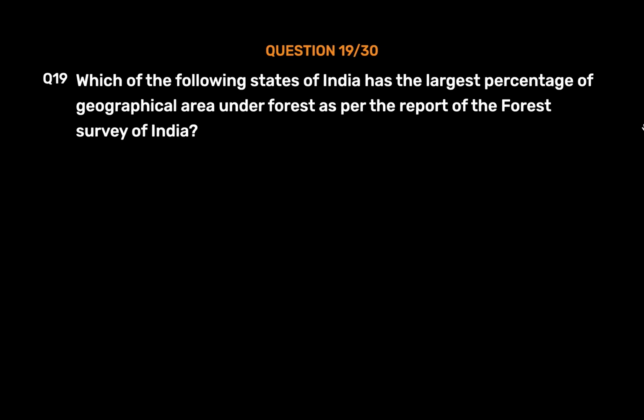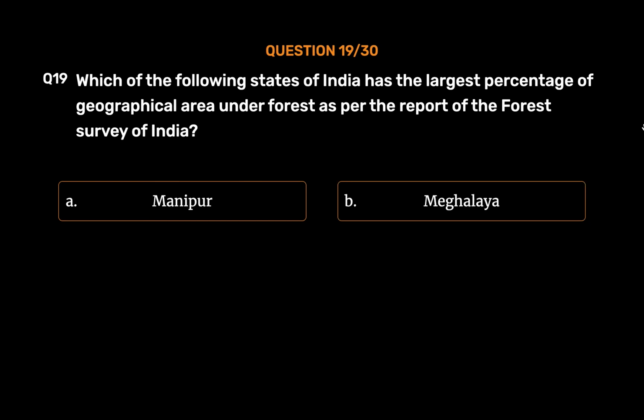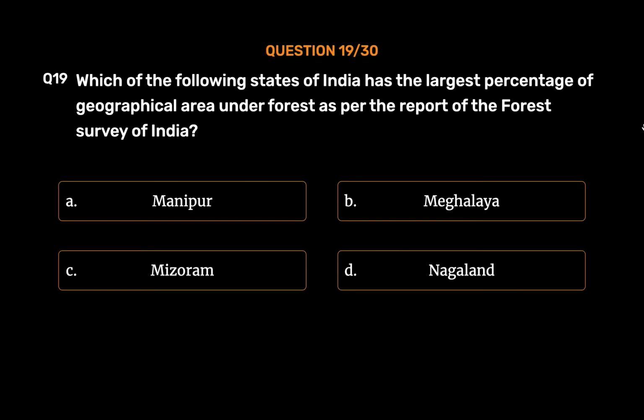Question number 19. Which of the following states of India has the largest percentage of geographical area under forest as per the report of the Forest Survey of India? Option A. Manipur. Option B. Meghalaya. Option C. Mizoram. Option D. Nagaland. The correct answer is Option C.